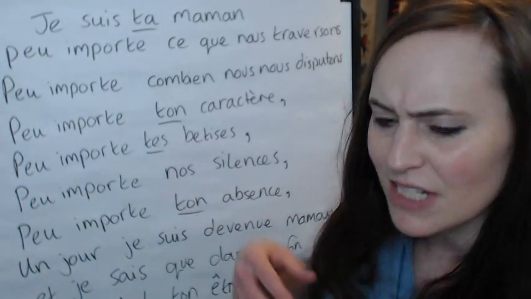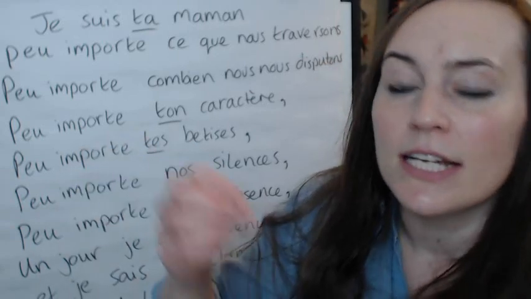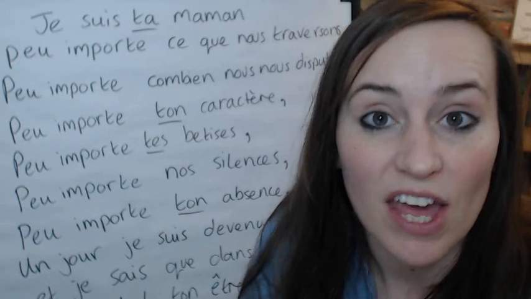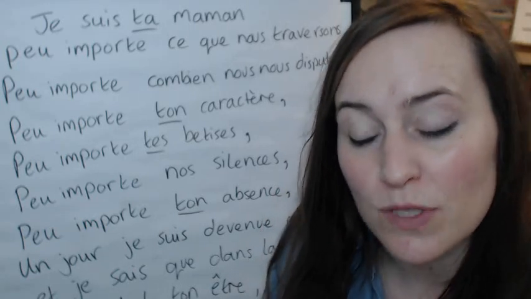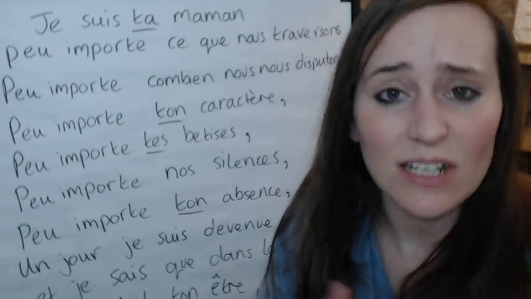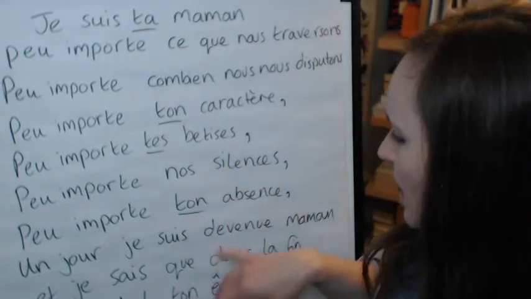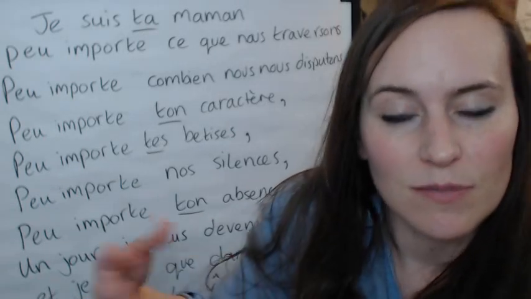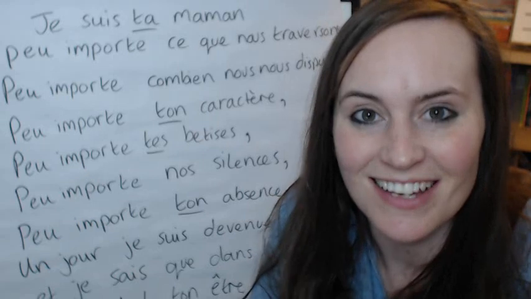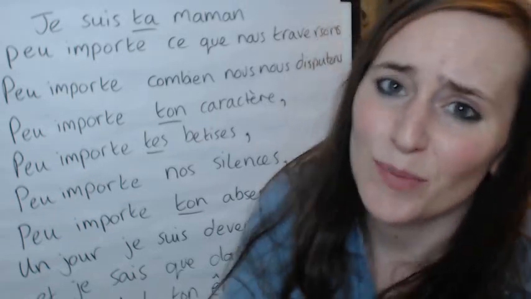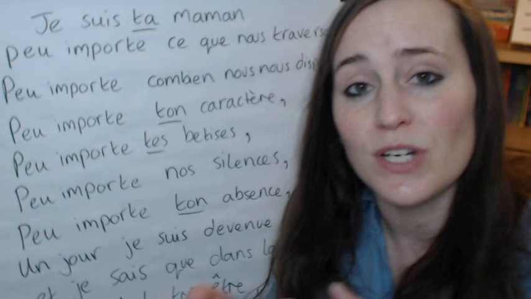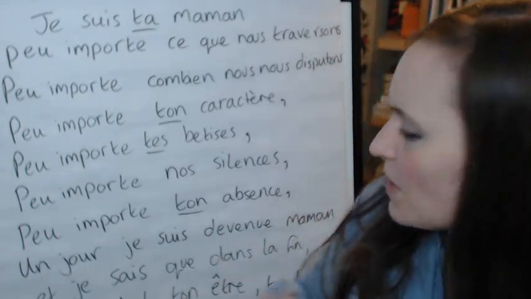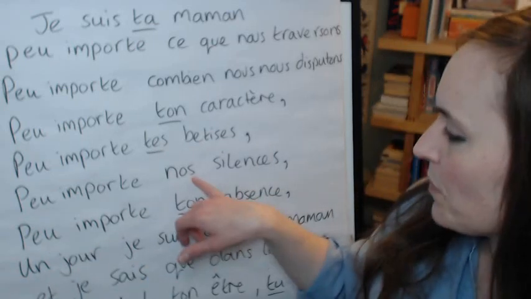So the possessive adjective in French will change depending on the gender of the noun or the thing that belongs to someone, but also whether it's singular or plural, right? So it's a bit confusing. In English you just say your, our, his, her. In fact, when it comes to his or her, the possessive adjective depends on the gender of the person who owns the object rather than the object and its gender or number. So it's a bit different, okay? Difficult for English speakers to get their head around this.